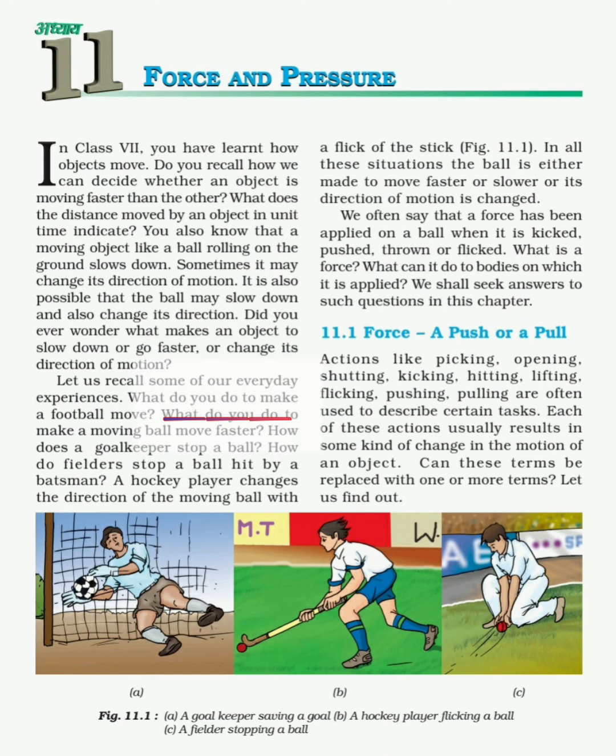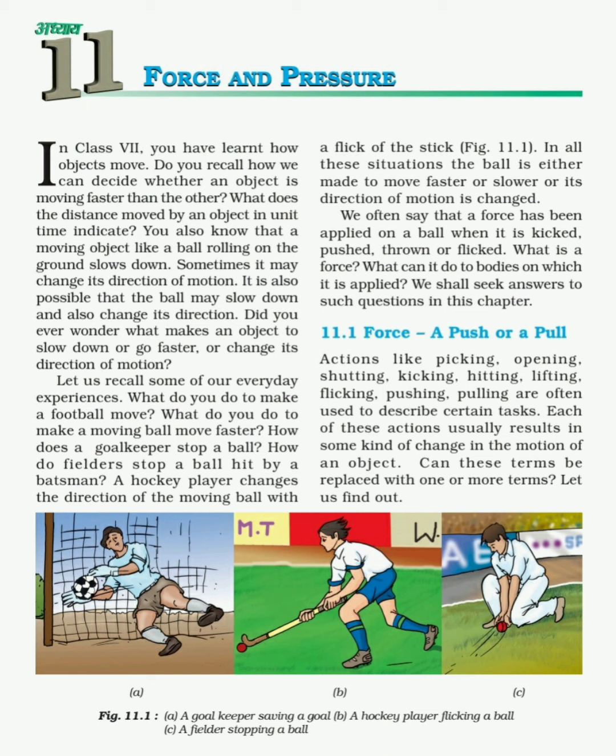What do you do to make a moving ball move faster? How will that ball move faster? Definitely when you apply more force on it. The third question is, how does a goalkeeper stop a ball? To stop a ball, the goalkeeper must apply force in the opposite direction, right?